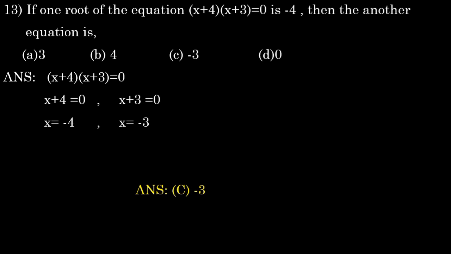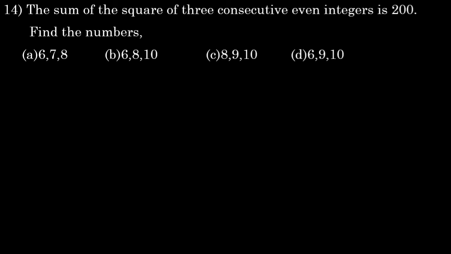14th one: the sum of the squares of three consecutive even integers is 200. Find the numbers. Options we have 6, 7, 8; 6, 8, 10; 8, 9, 10; 6, 9, 10. Here they said consecutive even integers. Consecutive means continuous numbers. Here we have all continuous numbers except option D, because in option D we have 6, 9, 10, so that is not possible. The other three are continuous numbers.